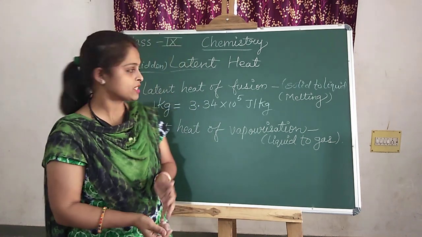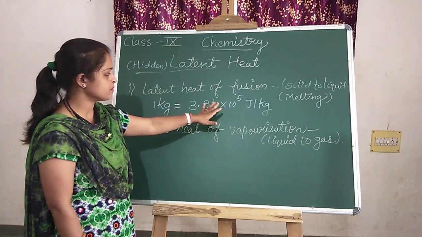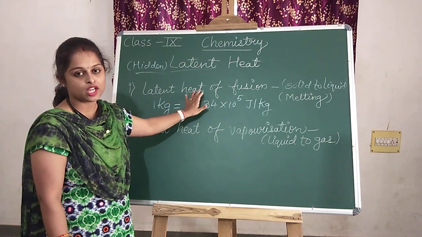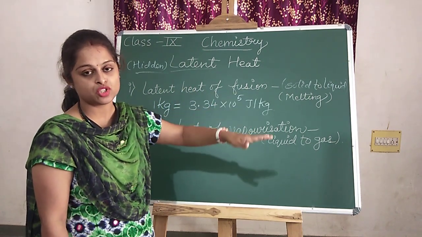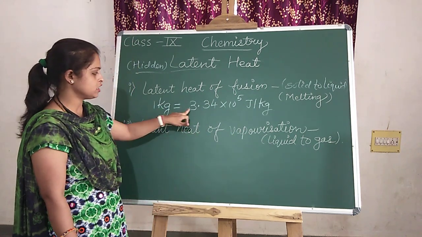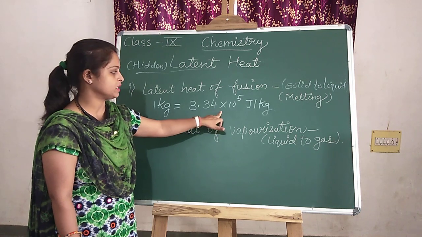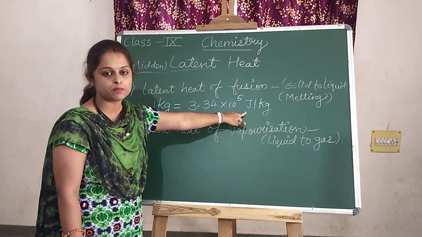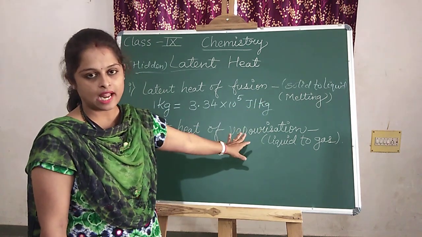So what did you understand by the latent heat of fusion? Latent heat of fusion मतलब ये होता है कि जो solid state को liquid state में change करने के लिए use होता है. 1 kg of ice if we are converting, we need 3.34 multiplied by 10 raised to the 5 joules per kg. We need the latent heat.